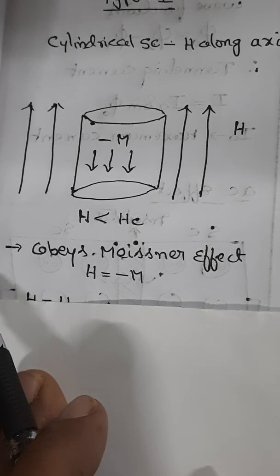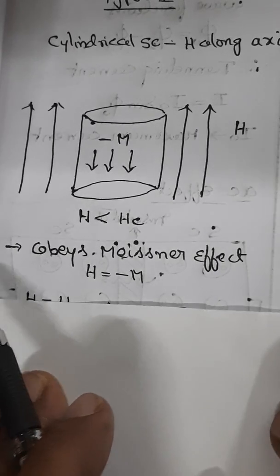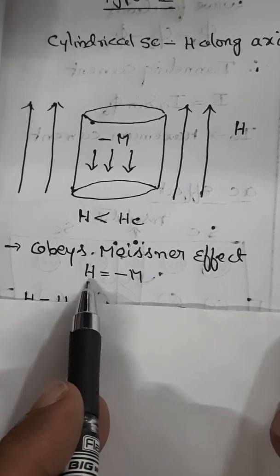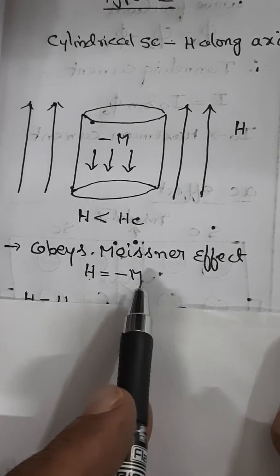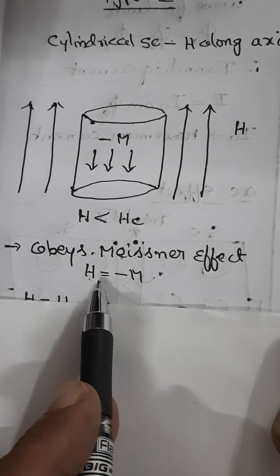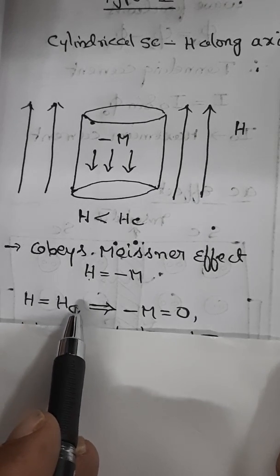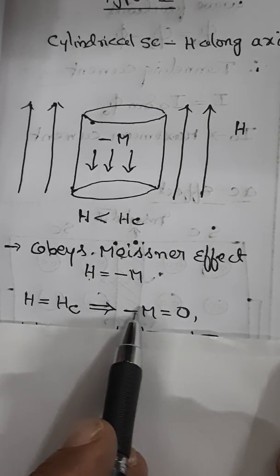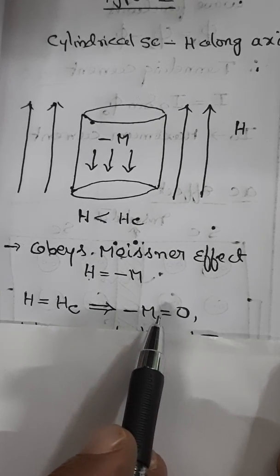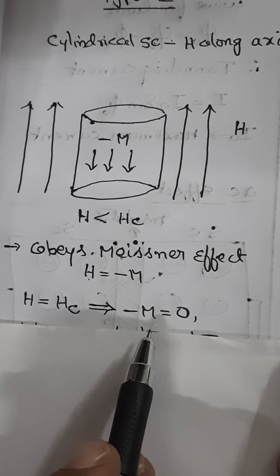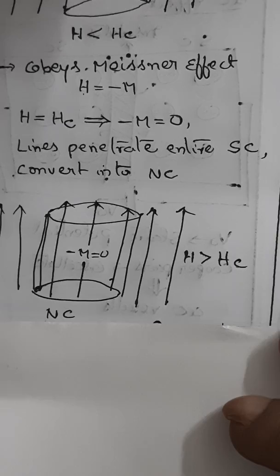So what happens inside the superconductor? Inside the superconductor, the magnetization acts opposite to H. This is magnetization, and this is the applied magnetic field. So this magnetization is acting opposite to the applied field. When the magnetic field is equal to the critical field, that is when H becomes equal to Hc, then immediately minus M naturally becomes 0. And the moment it becomes 0, the magnetic lines immediately penetrate the entire superconductor and convert it into a normal conductor.